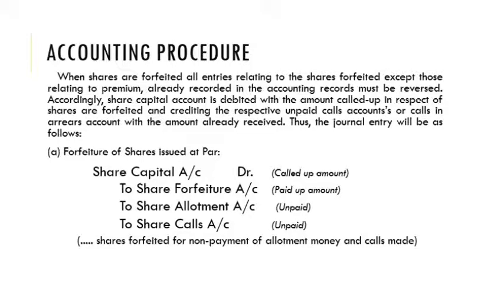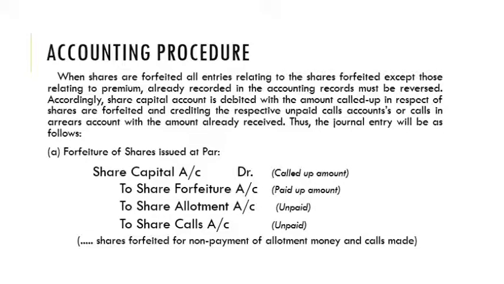Next we are moving to the accounting procedure of forfeiture of shares. Whenever shares are forfeited, all entries relating to the shares forfeited, except those relating to premium already recorded, must be revised. That means all the journal entries which we made in the process of allotting the shares should be revised, so we have to do the reverse entry.